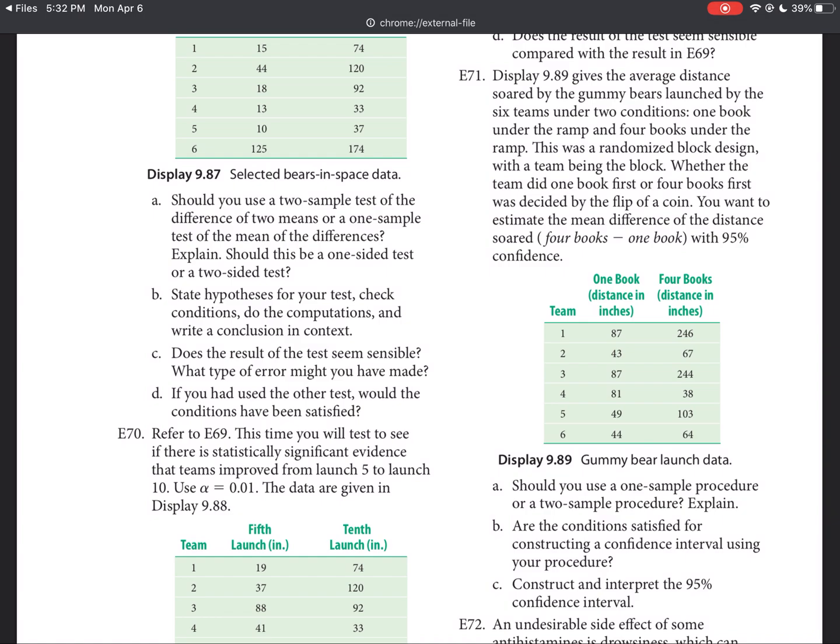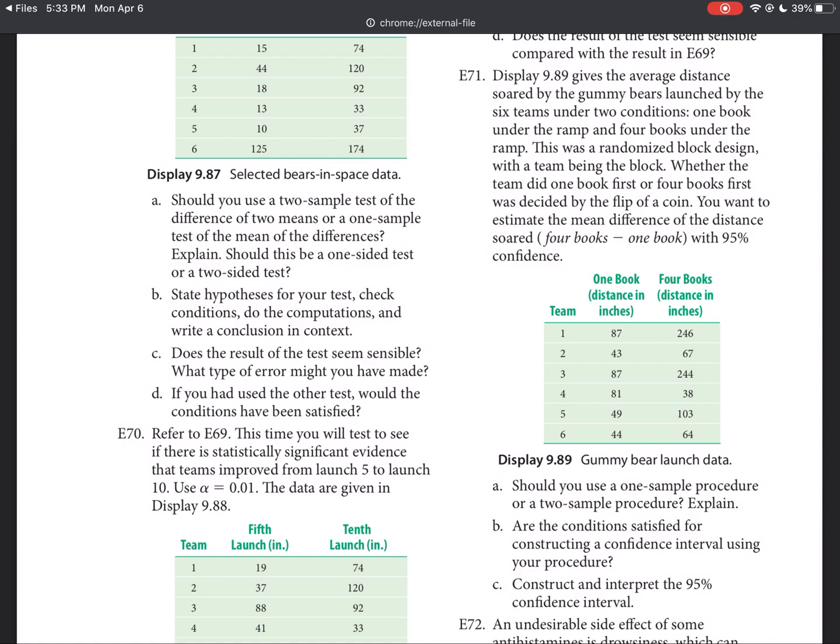If you had used the other test, would the conditions have been satisfied? And of course the answer is clearly no. These were not independent samples. We already knew that there was a variable involved here that was going to cause these to be statistically significantly different, and that variable was repetition, practice. Them repeating the process over and over and over again meant that by the 10th time they did this, we expected there to be an increase. So there was no reason to run it as a 2-sample test, as it would be very meaningless. We knew there'd be improvement. The question is, was there statistically significant levels of improvement? And yes, we saw that there was.